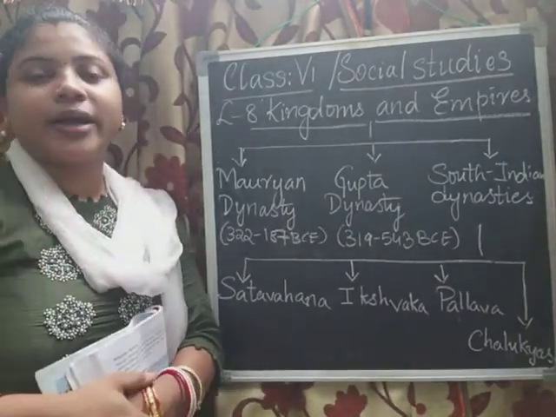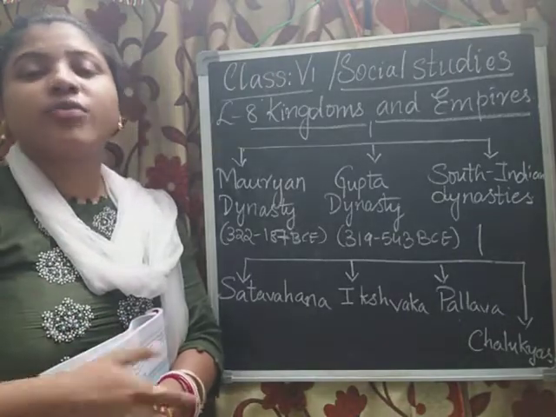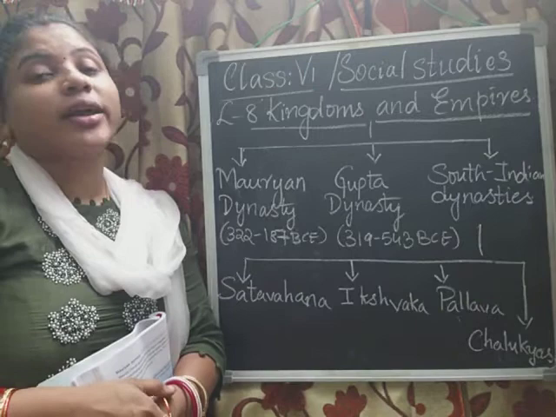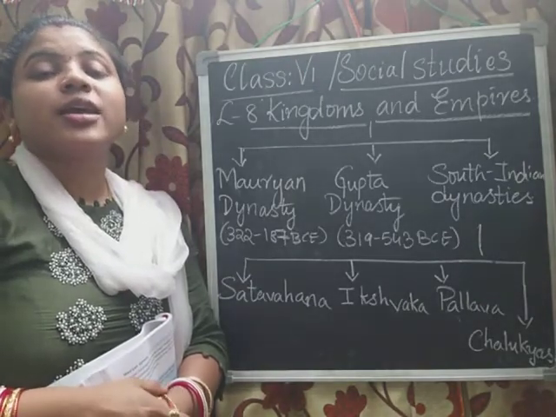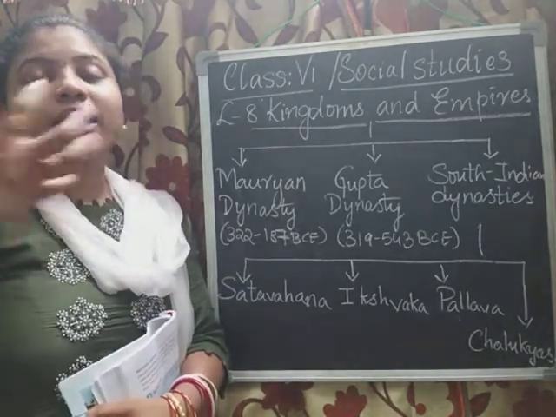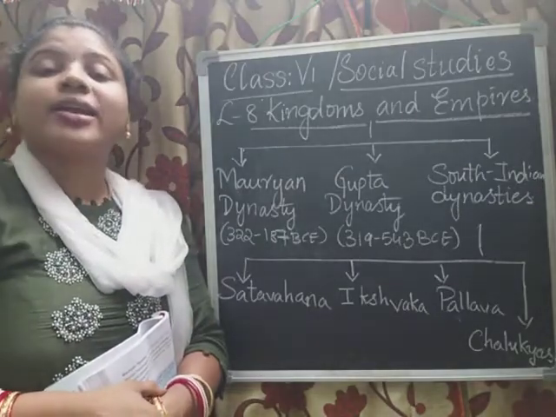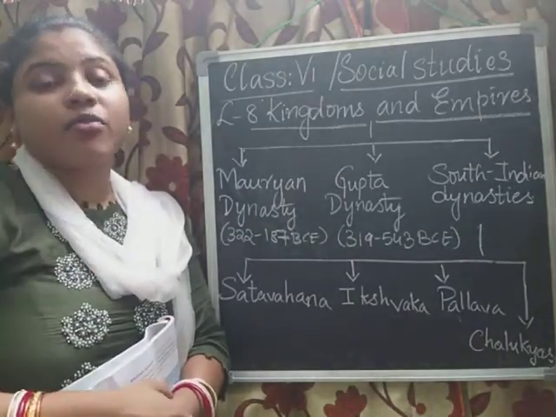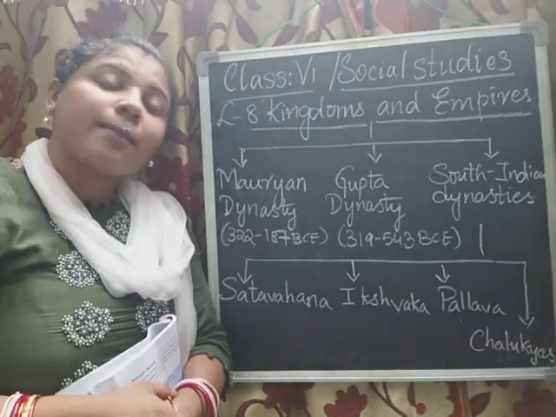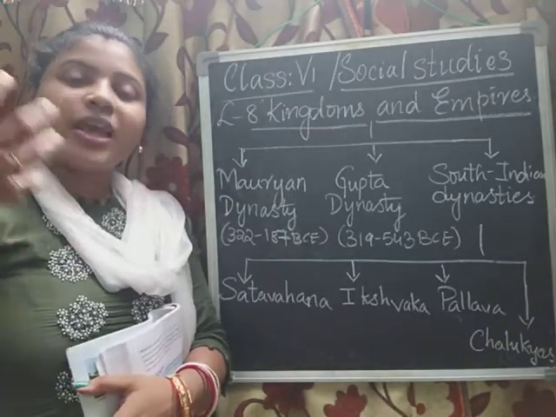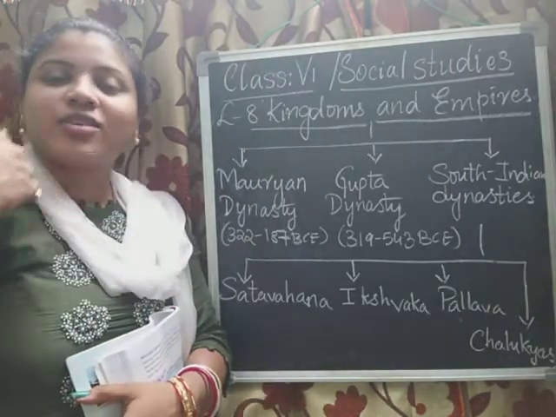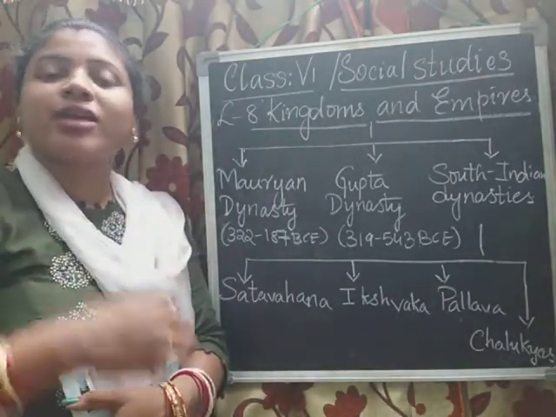Many attempts were made. Bindusara also made a lot of attempts, but he could not be successful. But Ashoka finally made it. He fought a war against the people of Kalinga, and finally he defeated the king of Kalinga and occupied the kingdom of Kalinga. He was very happy to earn the kingdom. That means he was the winner in the battle, and he won the kingdom.